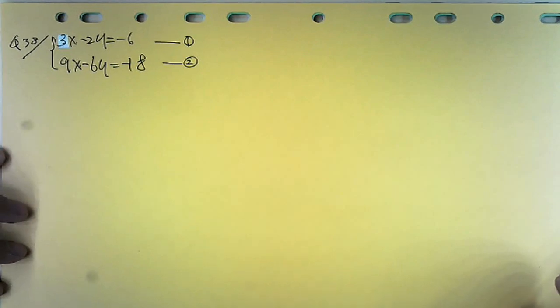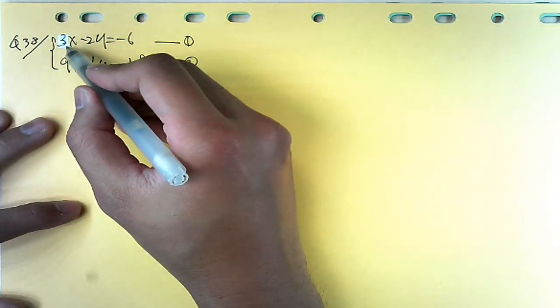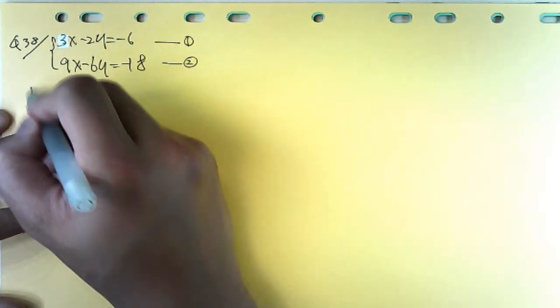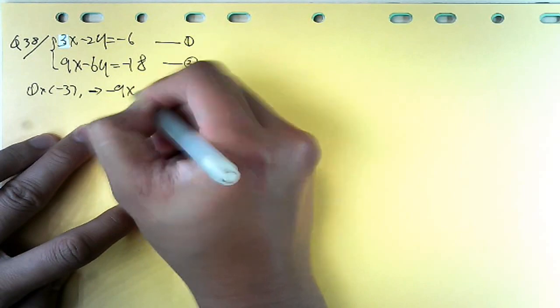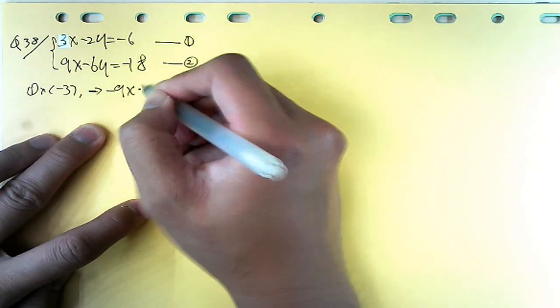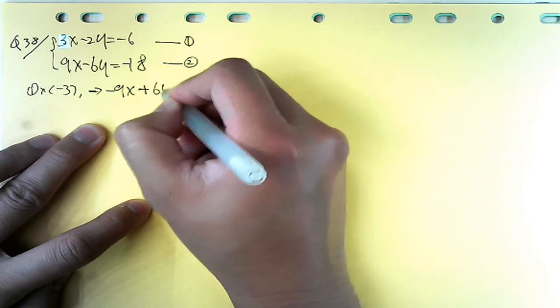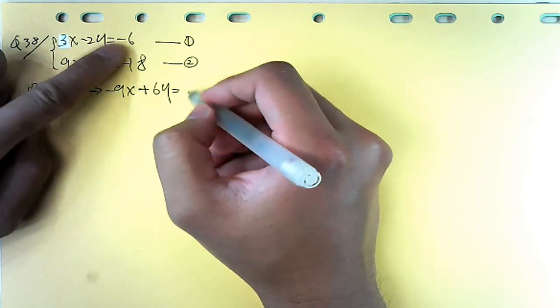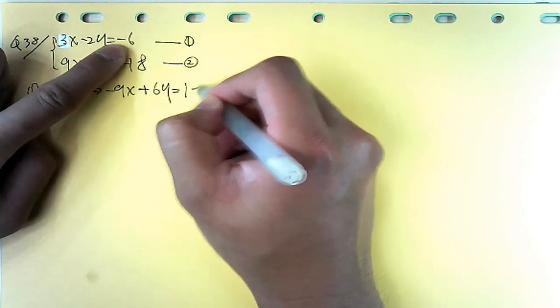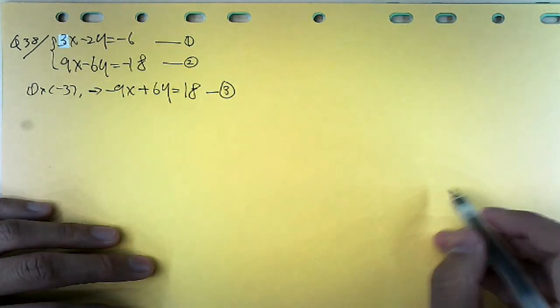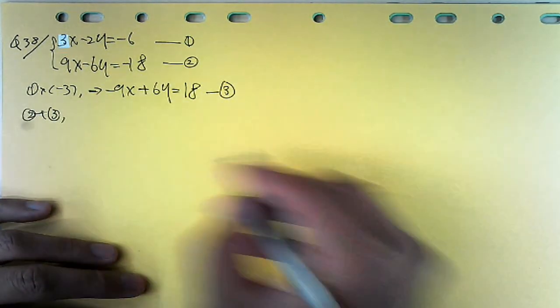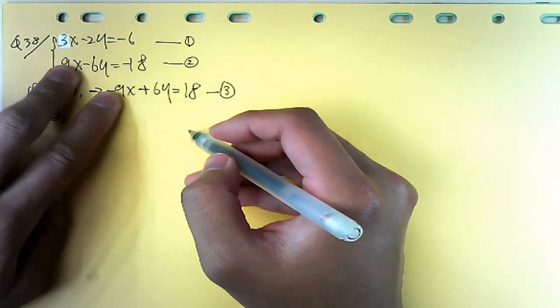I don't want to use some very complicated method. You can do times of minus 3. So 1 times minus 3, what you have? Minus 9x plus 6y equal to, because times minus 3, there would be 18. Understand? Equation 3. So you do 2 plus 3. What you have? X cancel.